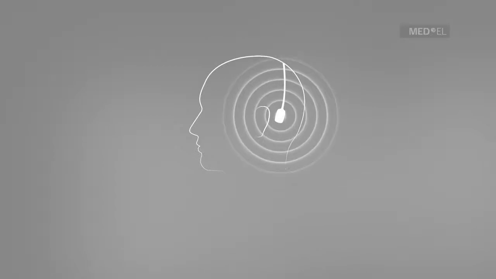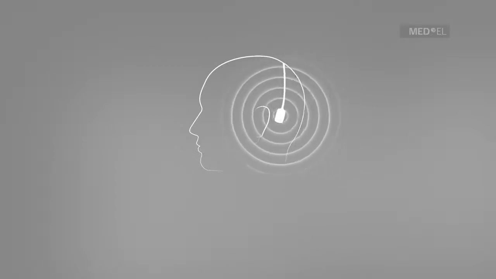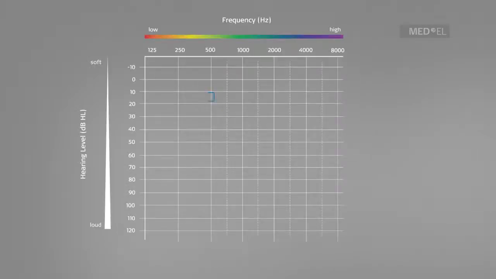If the air conduction test identifies a hearing loss, a bone conduction test is performed. This test uses an instrument that vibrates the bones of the skull to stimulate the cochlea in order to directly analyze how the cochlea responds to sound. The results of the bone conduction test are marked on an audiogram.